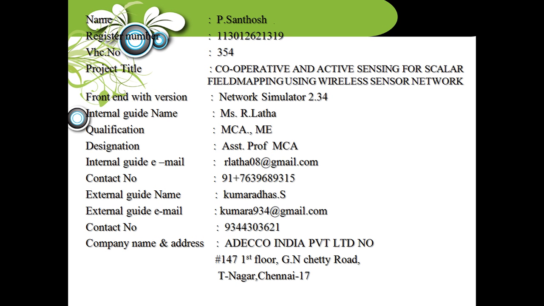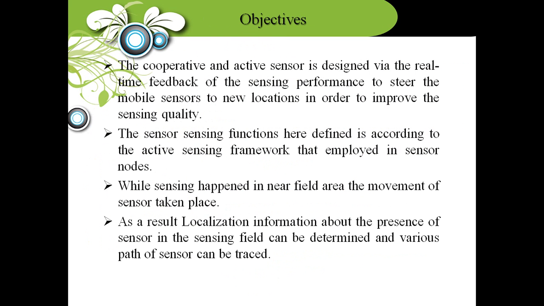I am Santosh. My project topic is cooperative and active sensing for scalar field map using wireless sensor network. So those are the main objectives. The main objective is cooperative and active sensing for scalar field map using real-time feedback and improving the sensing quality for the sensor taken places. From the result of the localization information, the sensing performance of the field can be taken.